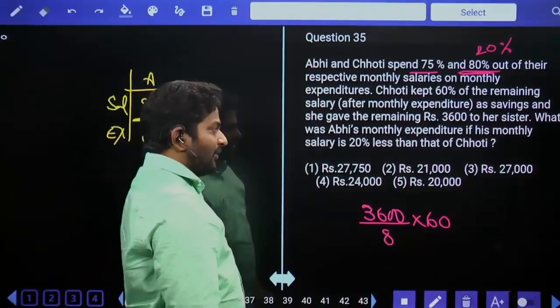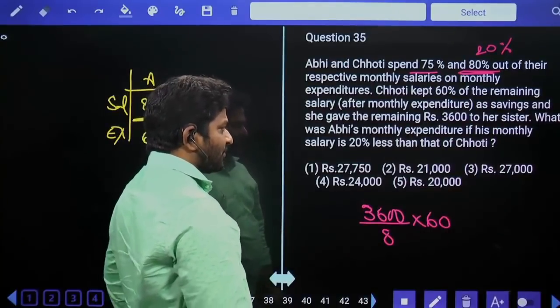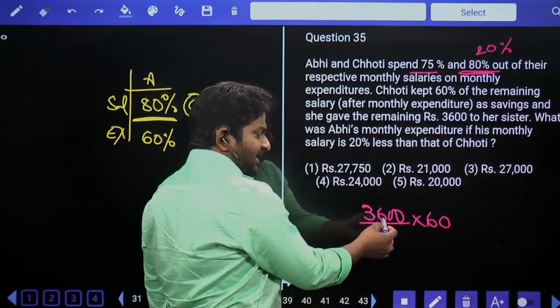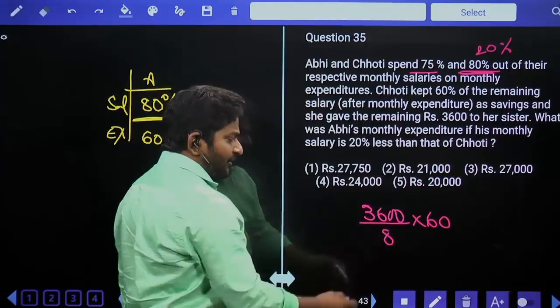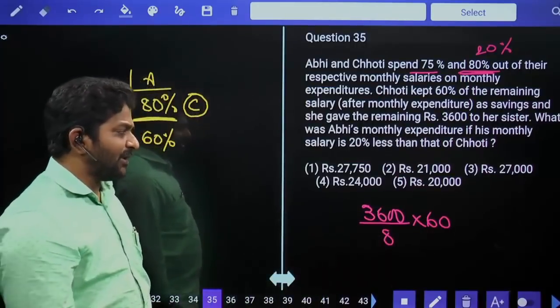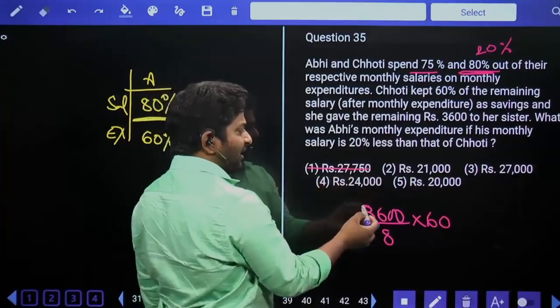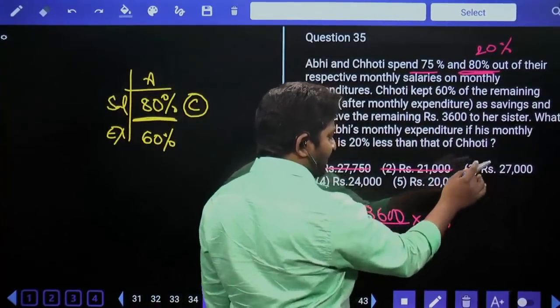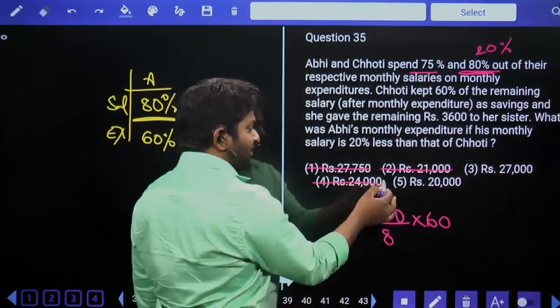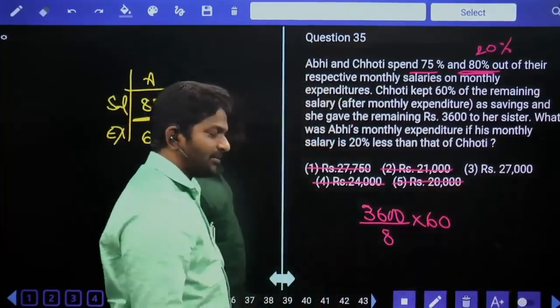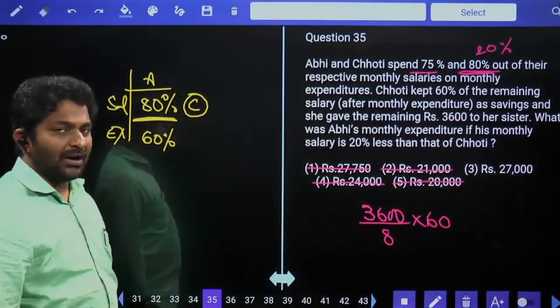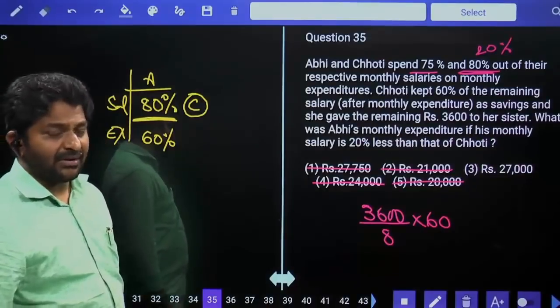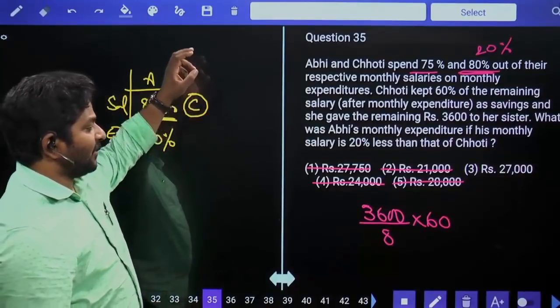Now here, when you observe this, this is a multiple of 9, and in the denominator we don't have any multiple of 9. So the answer should be a multiple of 9. First option is not a multiple of 9, second is not, third may be your answer, hold it. Fourth is not, fifth is not. As there is only one multiple of 9 available, that itself is our direct final answer.